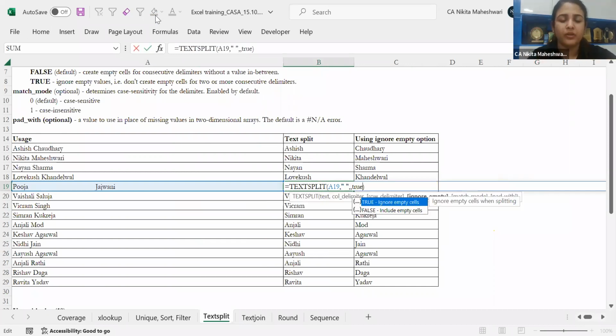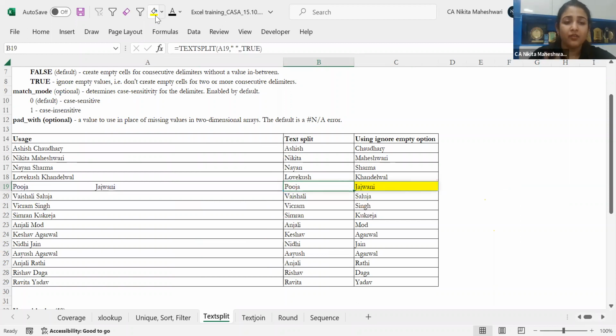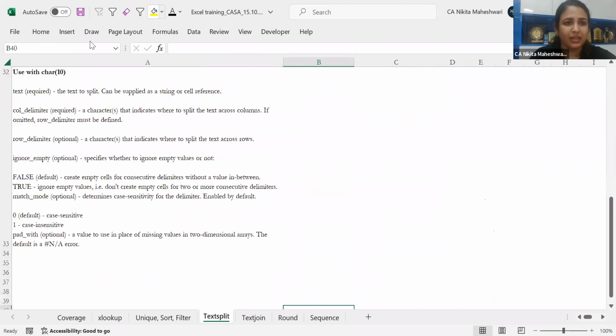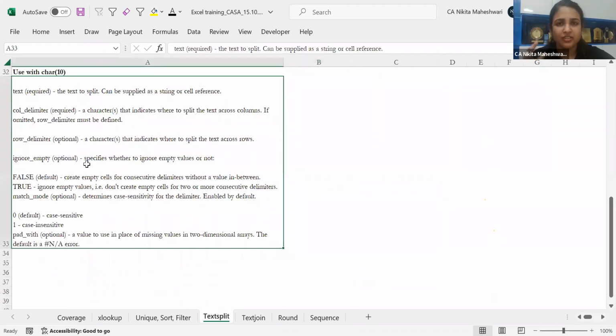It will give you a proper answer. One small thing which I wanted to tell you, which I practically use a lot, and I'm going to take this example only. When I was researching for text split, I came across this text. I had this particular text and now I wanted to show you this in different cells.